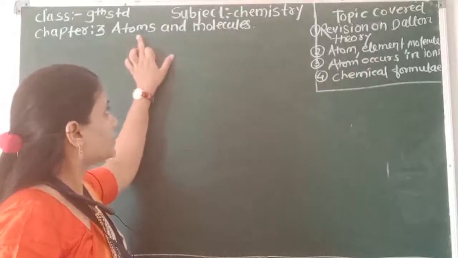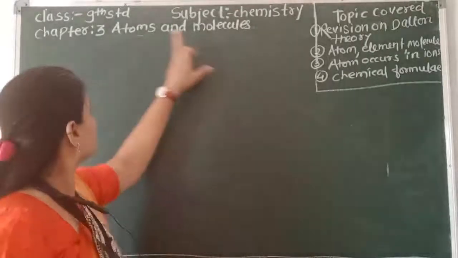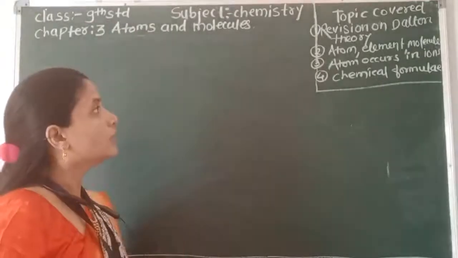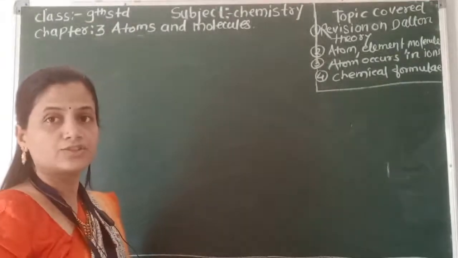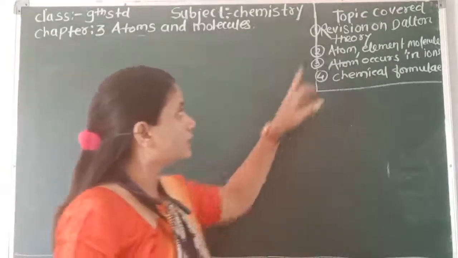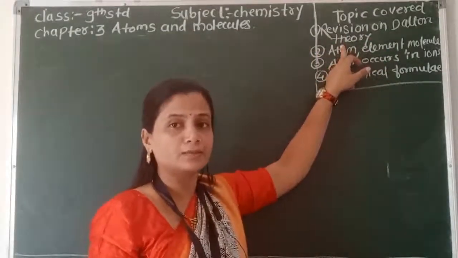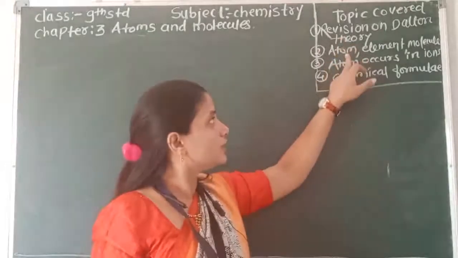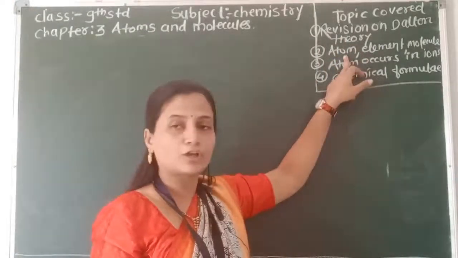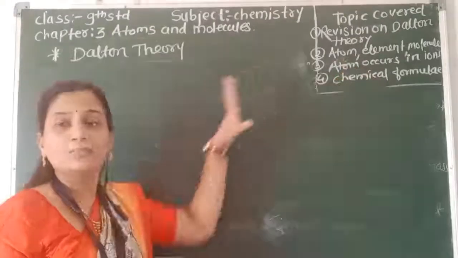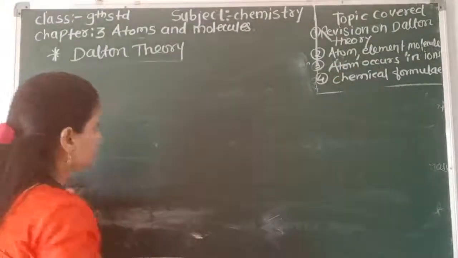Now let's see the third unit. It's atoms and molecules, in the 9th standard. In this chapter, today we discuss a revision on Dalton's theory. Dalton's theory we already discussed in the previous period. Then atom, elements and molecule. According to Dalton, how are the atom, element and molecule defined? So first is the atom.